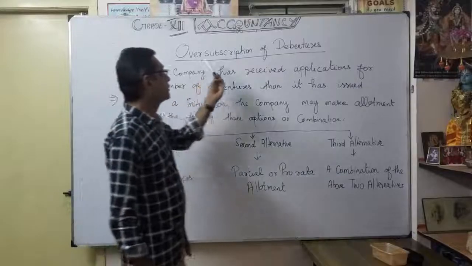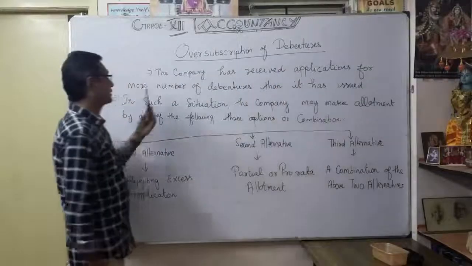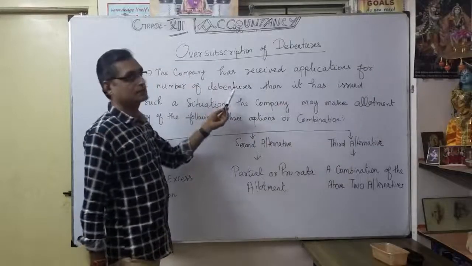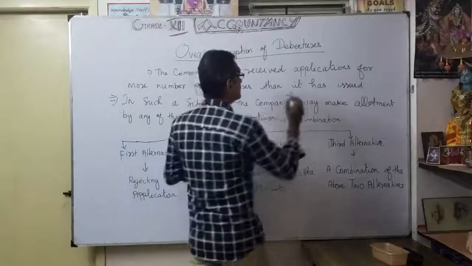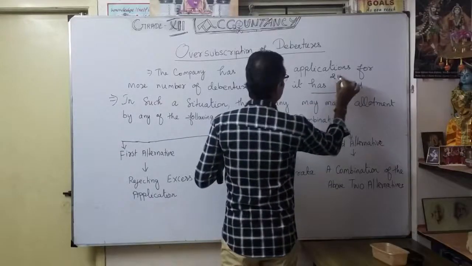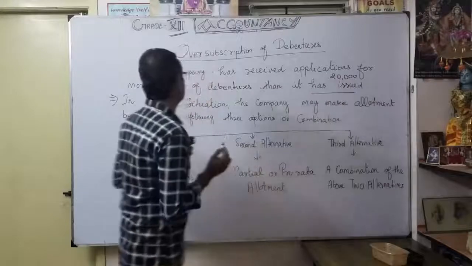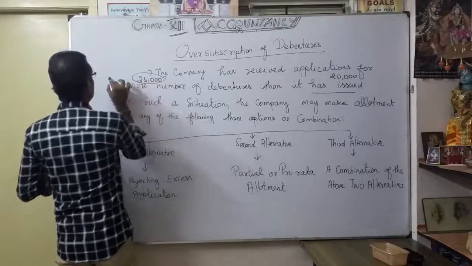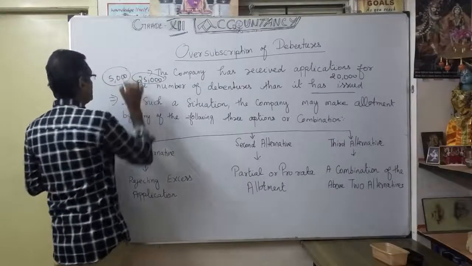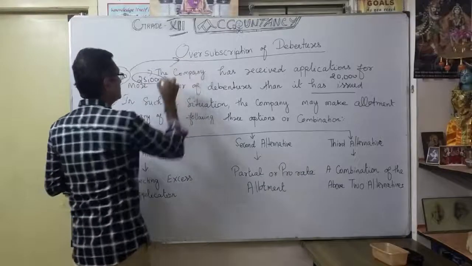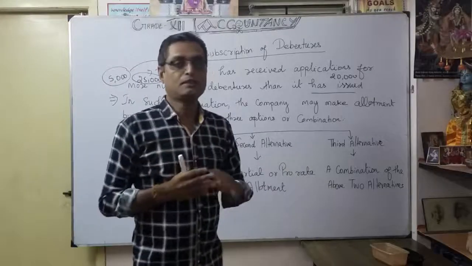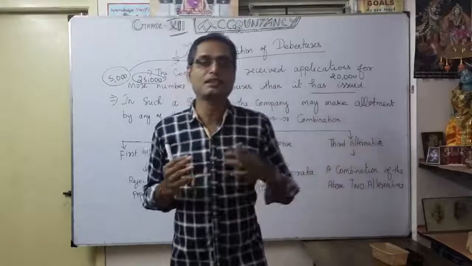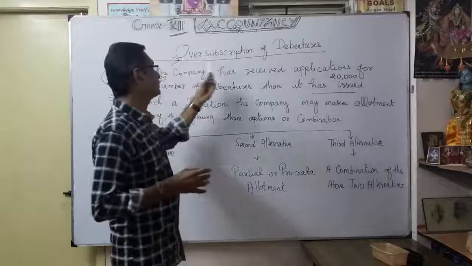What is the meaning of oversubscription of debentures? The company has received applications for more debentures than it has issued. For example, 20,000 debentures are issued, but 25,000 are received. So how much is excess? This 5,000 is excess. That is called oversubscription. In simple terms, when the company receives more applications than the debentures issued, it comes under oversubscription of debentures.